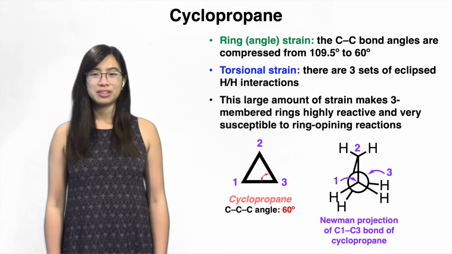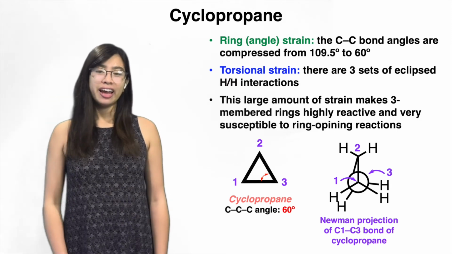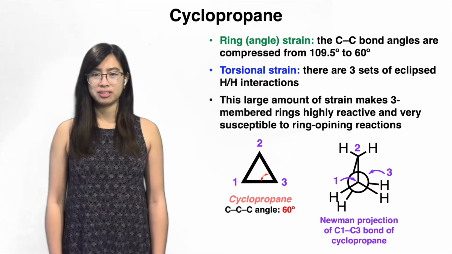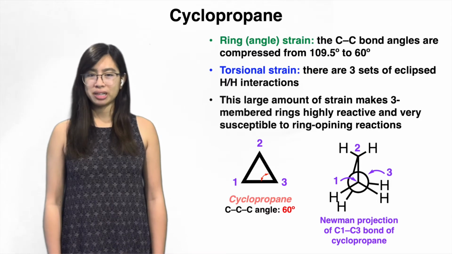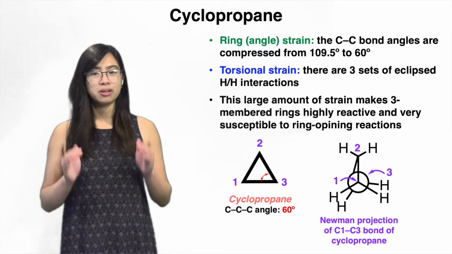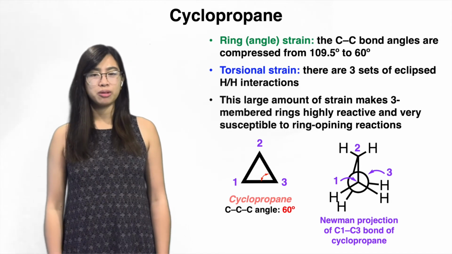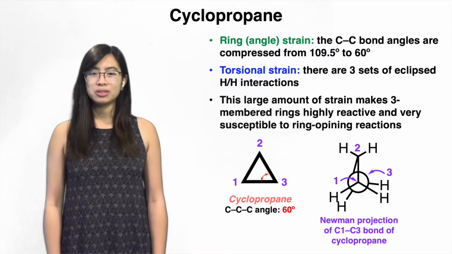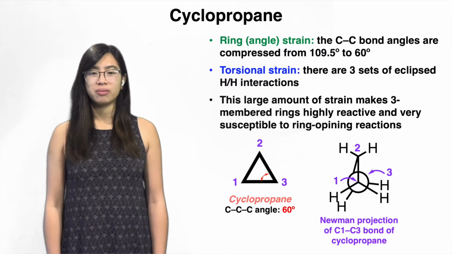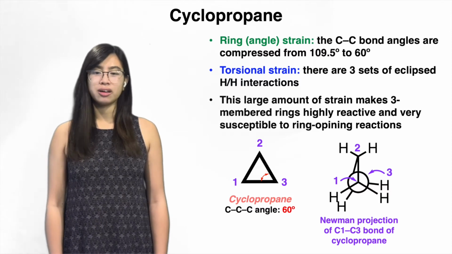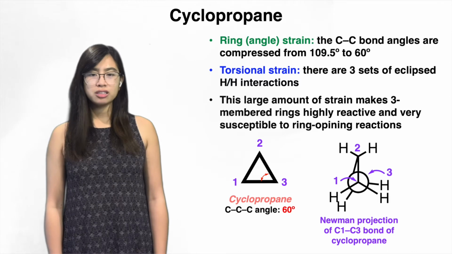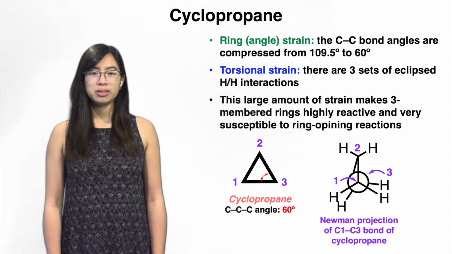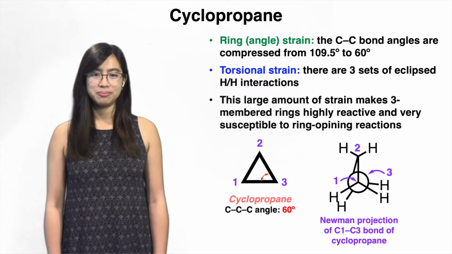Cyclopropane has two main factors contributing to its high energy: angle strain from having small bond angles and torsional strain from eclipsing hydrogens. Cyclopropane has significant ring strain because its CC bond angles are compressed from an ideal 109.5 degrees to 60 degrees, and it has a large torsional strain because the ring is locked in an eclipsed conformation, as seen in a Newman projection along the C1-C3 bond. So because of all of this strain, it makes three-membered rings highly reactive and very susceptible to ring opening in order to alleviate its strain.